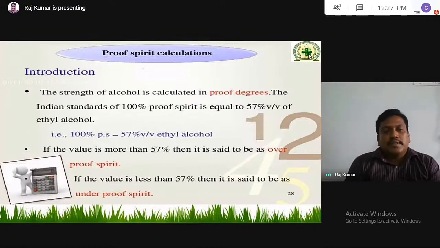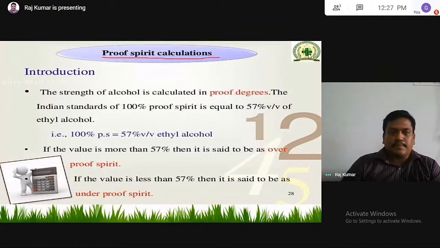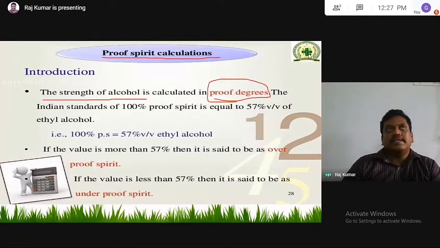So we come to the strength and proof spirit calculations. The strength of alcohol is calculated in proof degrees. The Indian standard of 100% proof spirit is equal to 57% weight by volume of ethyl alcohol.